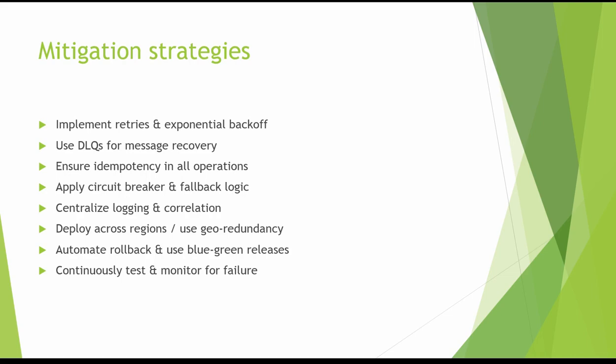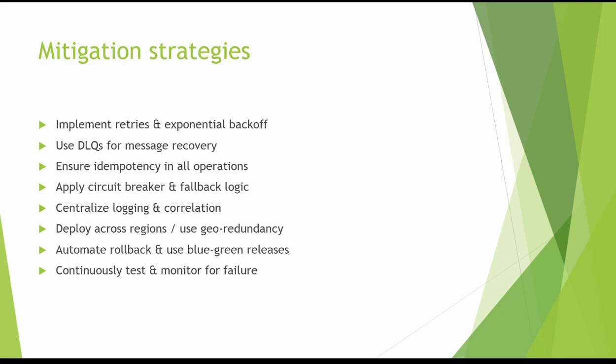We have to make sure we have a common App Insights for all the services we are using for a system, and we log everything in that App Insights. Deploy across regions and use geo redundancy. We have to make sure that if something goes wrong, services are still available.